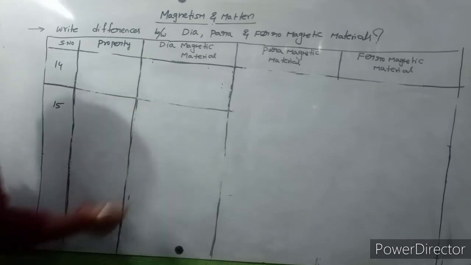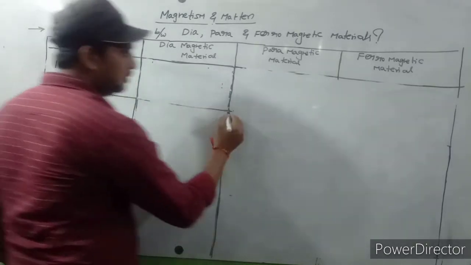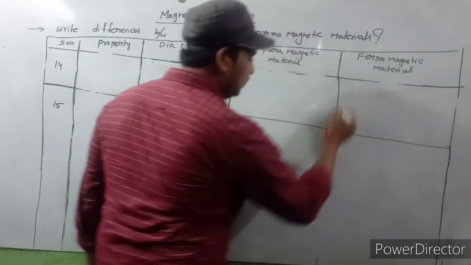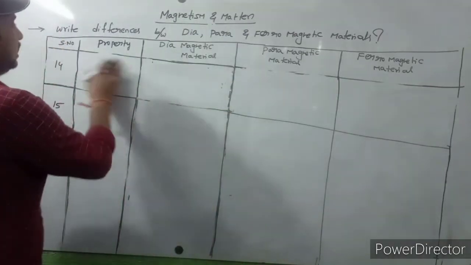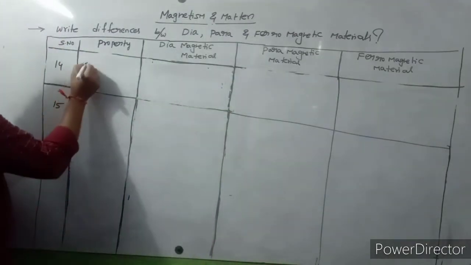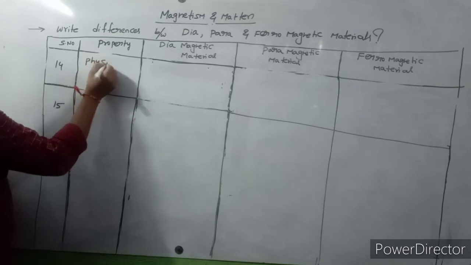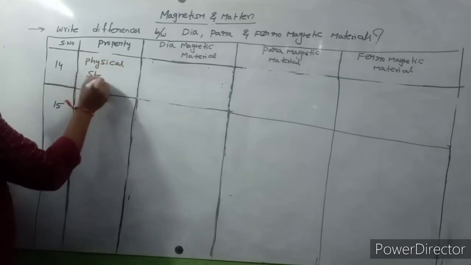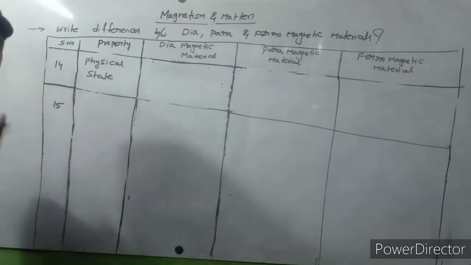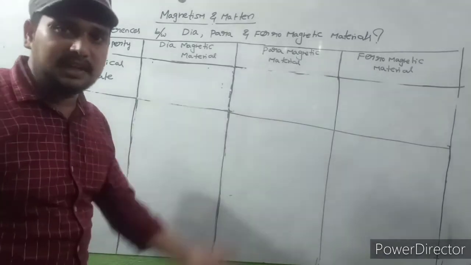Observe carefully. What is property number 14? Physical state. How will it be visible generally in the physical state?